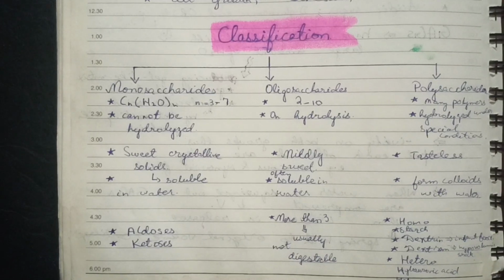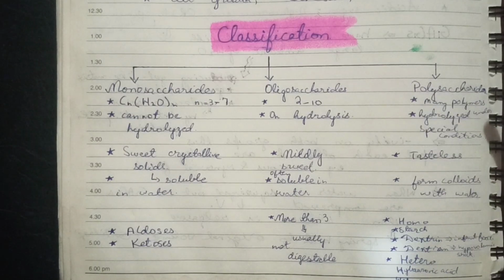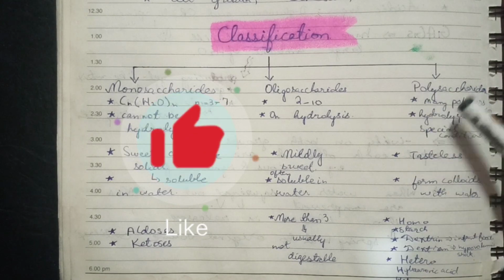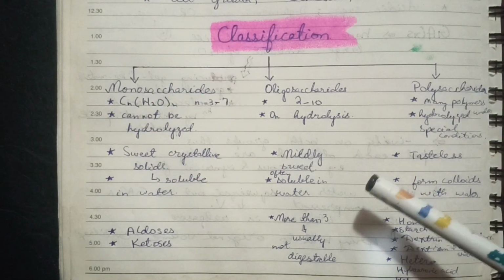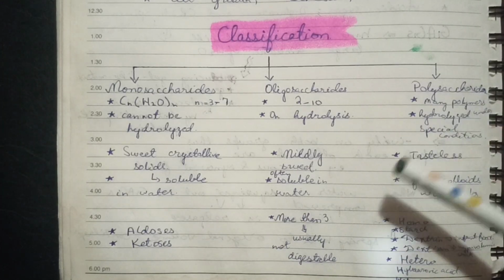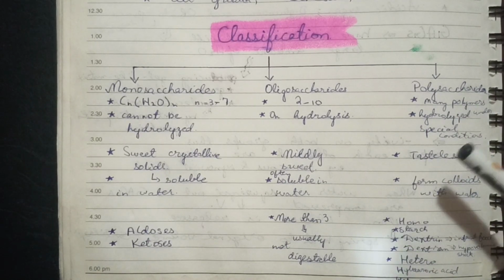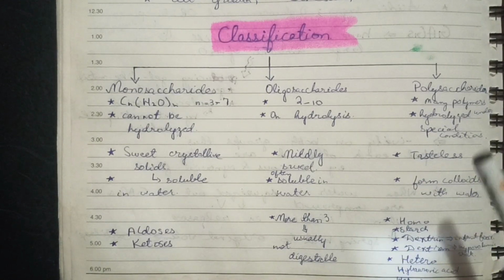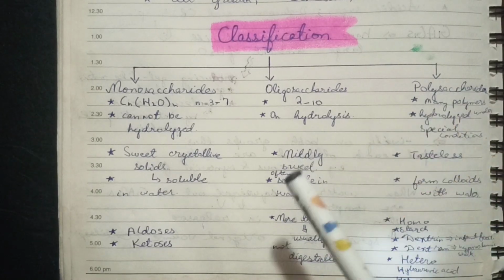Okay, now coming towards polysaccharides, as the name shows, polysaccharon, many sugars. They contain many monosaccharides in them, and when will they be obtained? They will be obtained when polysaccharides are hydrolyzed, and polysaccharides are hydrolyzed under specific conditions. We may call them hydrothermal conditions. The polysaccharides are tasteless and form colloids with water. Now they contain many monosaccharides, so the monosaccharides may be the same or may be different.